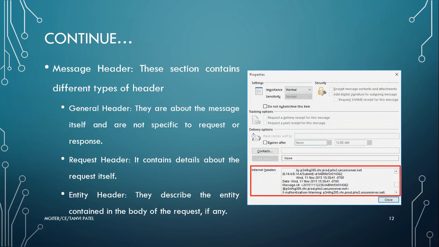Now next is message header. This section contains different types of header, that is general header, request header and entity header. General headers are about the message itself and are not specific to request or response. Next is request header. It contains details about the request itself, and entity headers describe the entity contained in the body of the request.